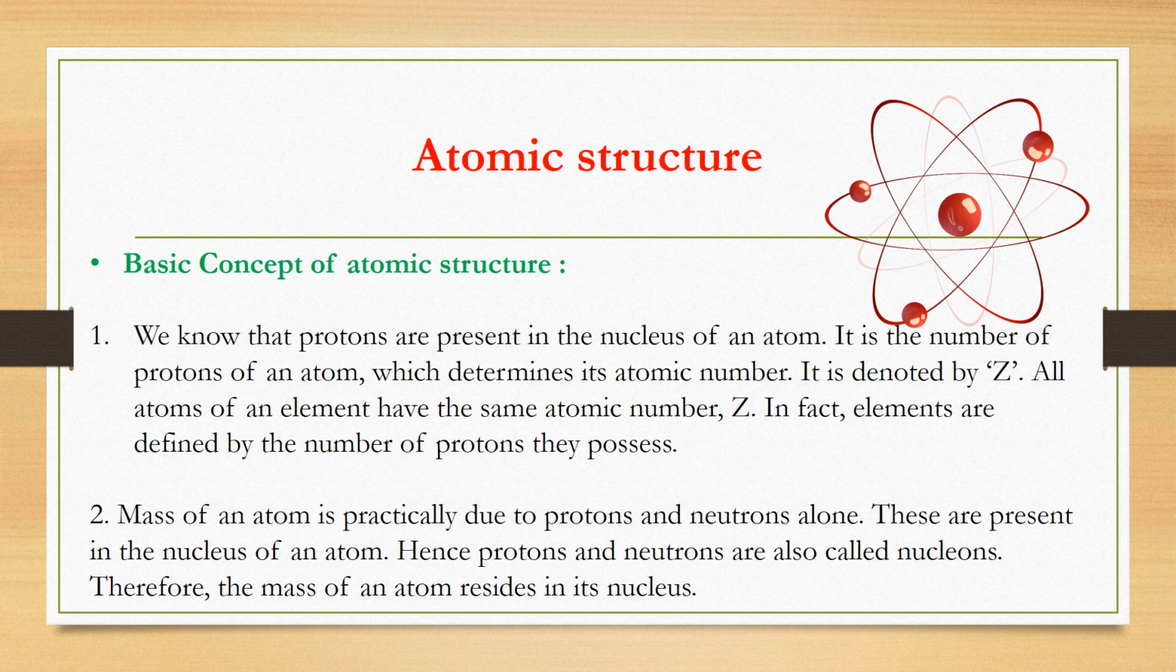Mass of an atom is practically due to protons and neutrons alone. These are present in the nucleus of an atom. Hence protons and neutrons are also called nucleons. Therefore, the mass of an atom resides in its nucleus.